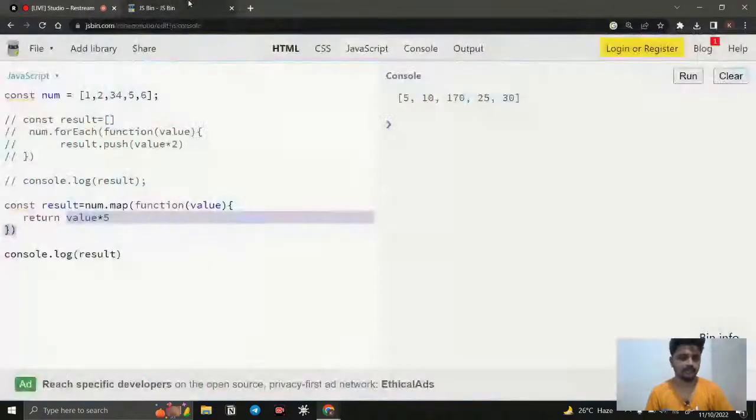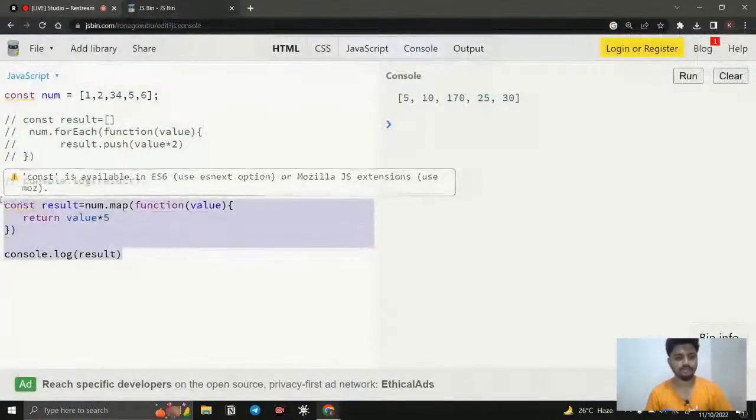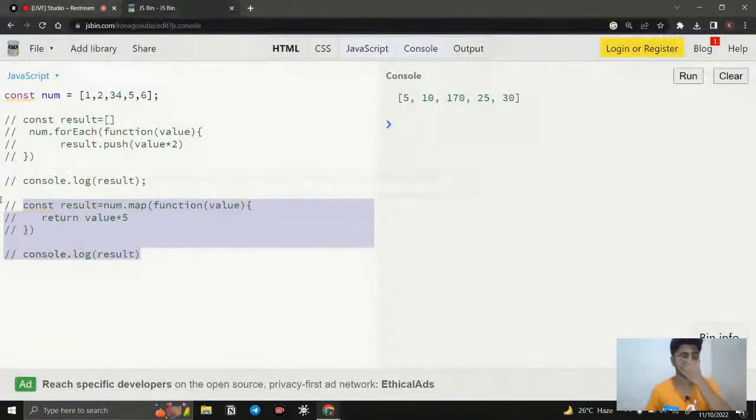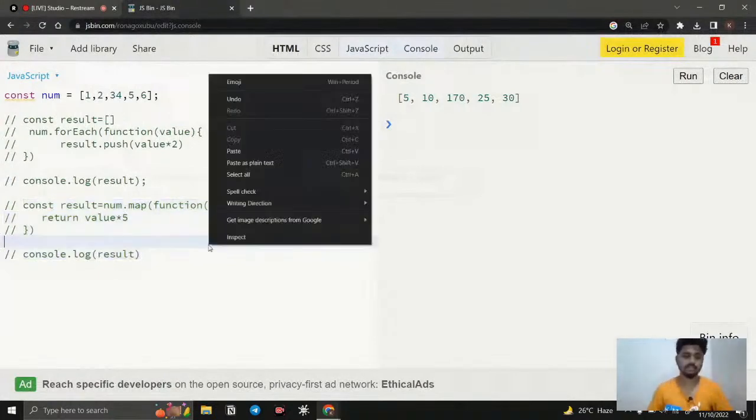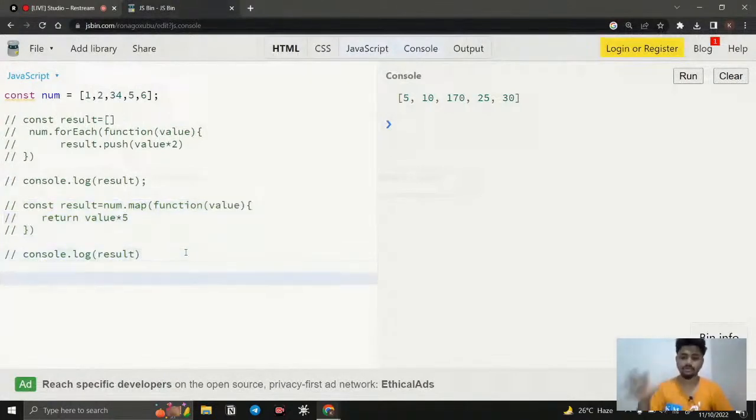Okay, so the next thing we're going to have is the filter method. What is the filter method? It does almost the same thing, but as the name says, it is going to filter something.